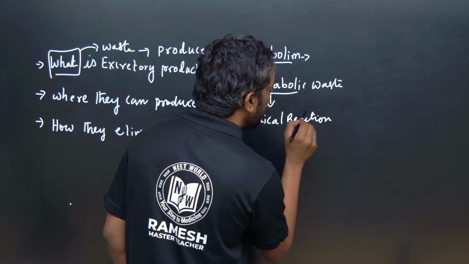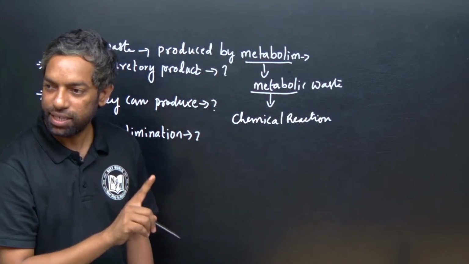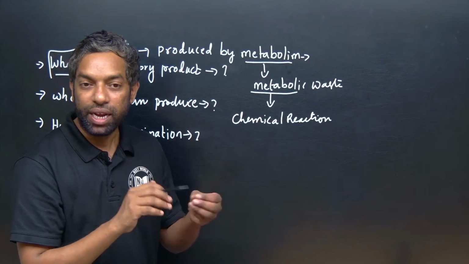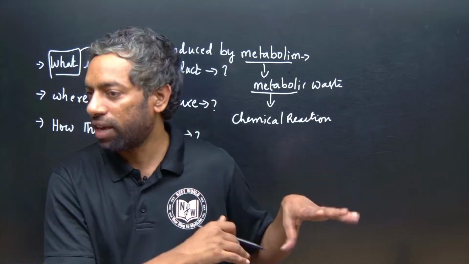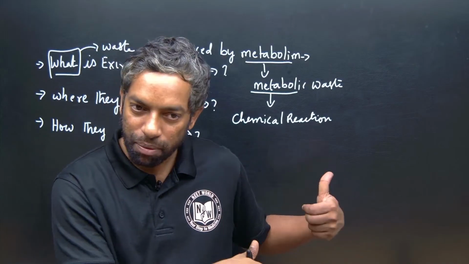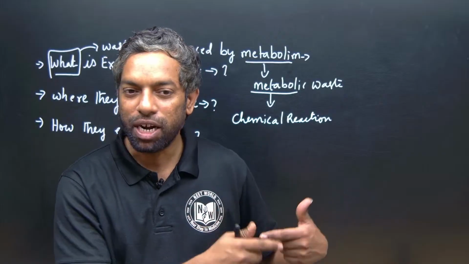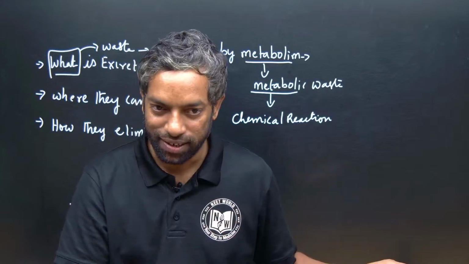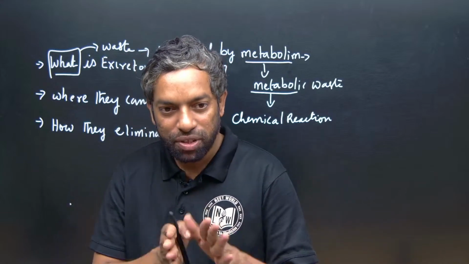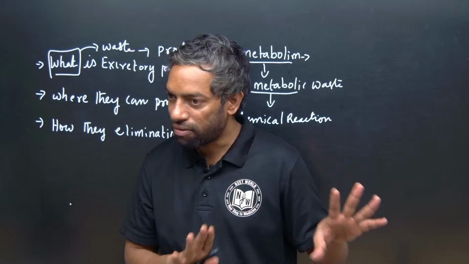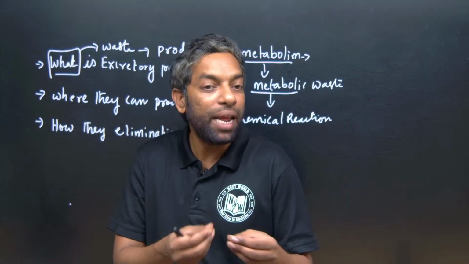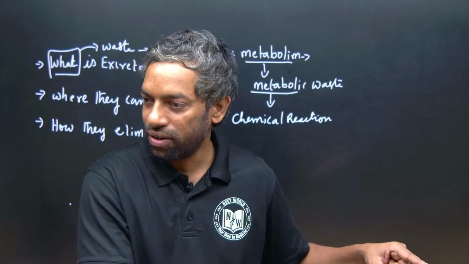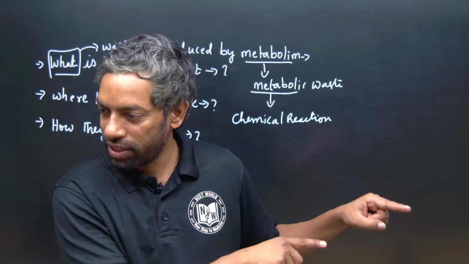What are the chemical reactions here? Either anabolism or catabolism. In our body there are plenty of chemical reactions, which are metabolic reactions. In metabolic reactions, either catabolism or anabolism, waste can be produced. If we come to the digestive system, we take different kinds of food. Food is broken down to release energy, and waste is also created as a byproduct.